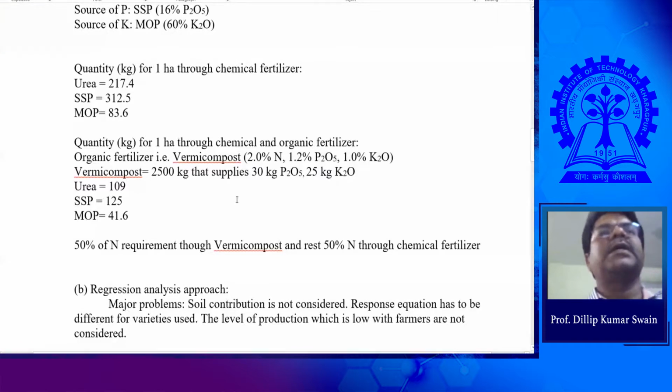This is what we have discussed as a blanket recommendation, and these calculation procedures are applicable for determining the fertilizer requirement for any crop, for any type of soil. The approach may be different, but the calculation process remains the same. Whatever fertilizer you decide, based on the dose, the amount of fertilizer required can be calculated following these steps. Now we'll discuss nutrient requirement recommendations following regression analysis.